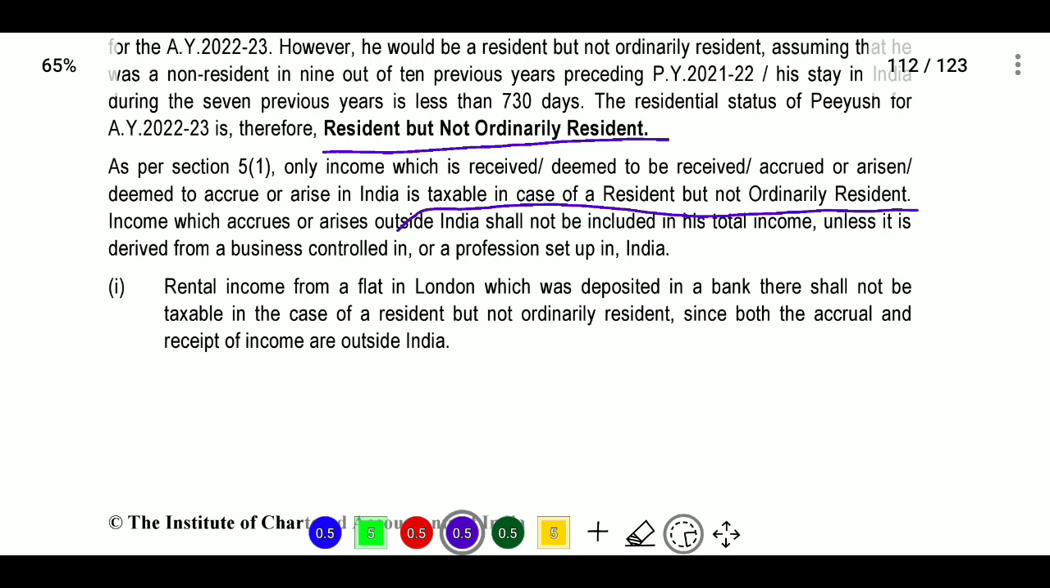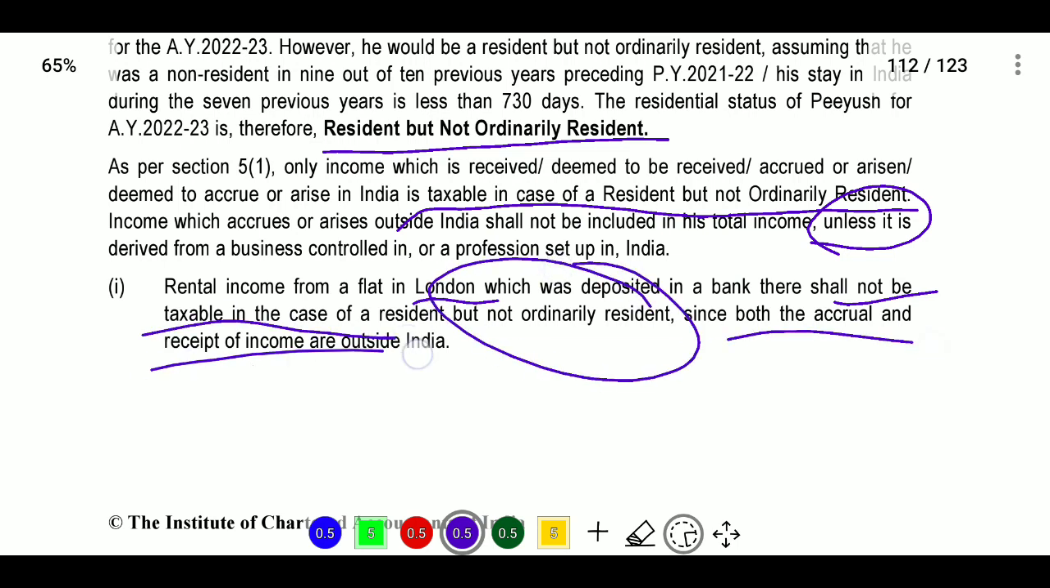So income which accrues or arises outside India shall not be included in total income unless it is derived from business controlled in or profession set up in India. Now here we provide that rental income from a flat in London which was deposited in a bank shall not be taxable in case of a resident but not ordinarily resident, since both the accrual and the receipt of income are outside India, it is not taxable.